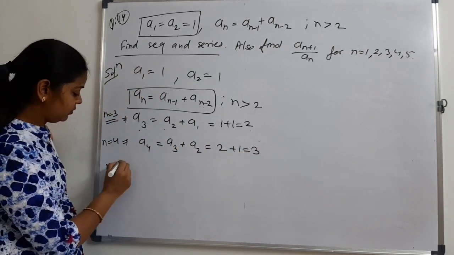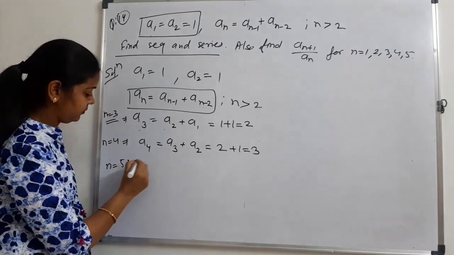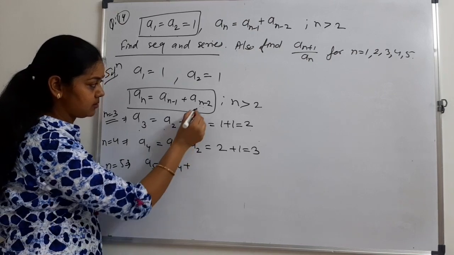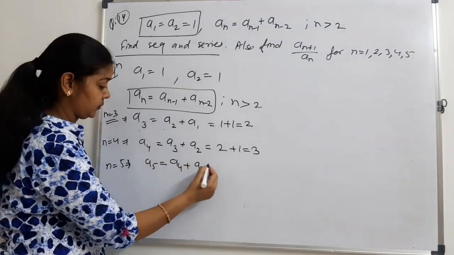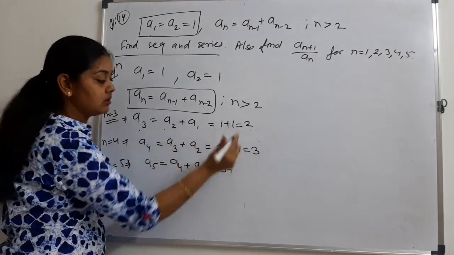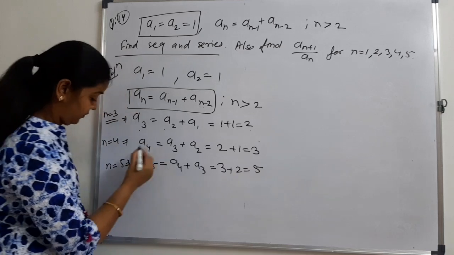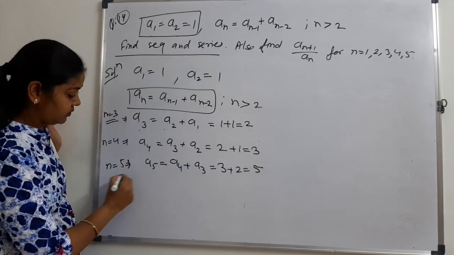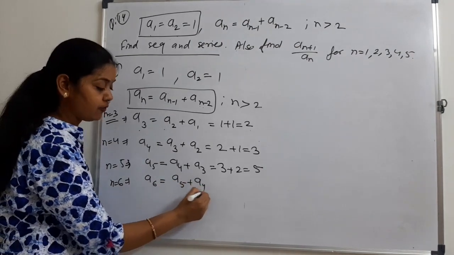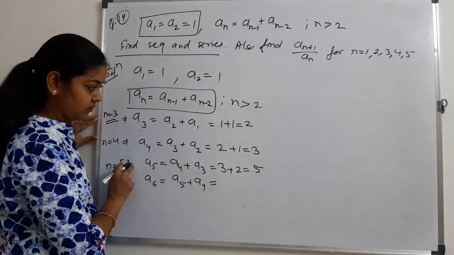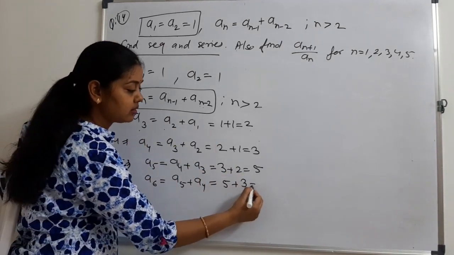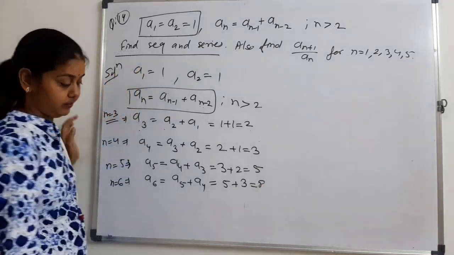For n equal to 5, we will get a5 means a4 plus a3. Put the values here. a4 means 3, a3 means 2. That is 5. For n equal to 6, we will get a6 equals a5 plus a4. a5 means 5, a4 means 3, that is 8, and so on.